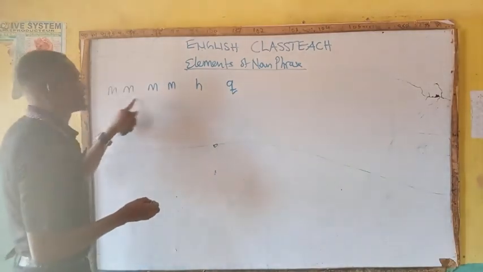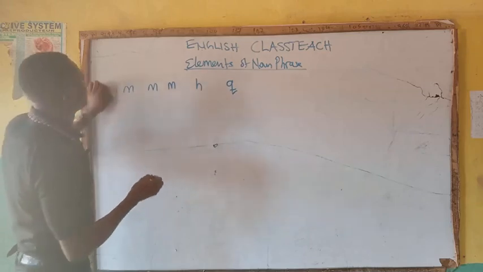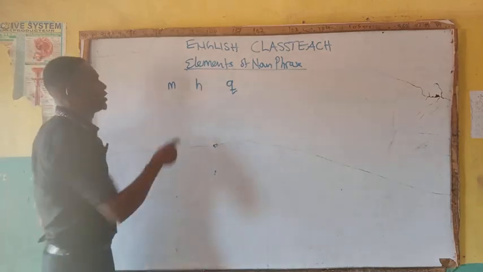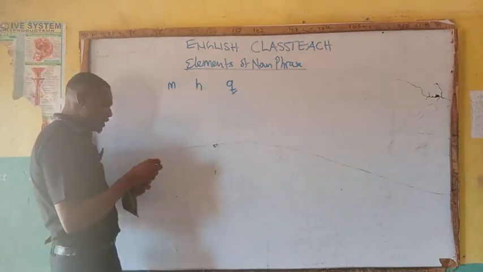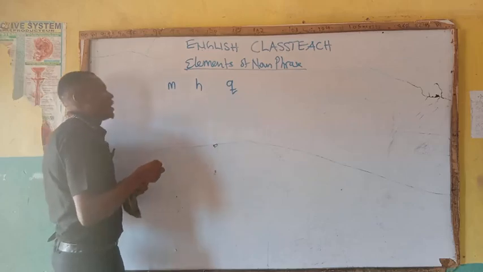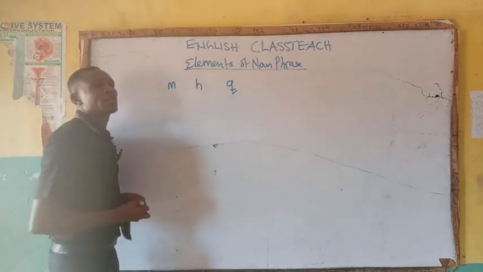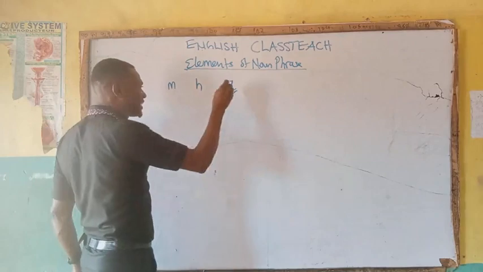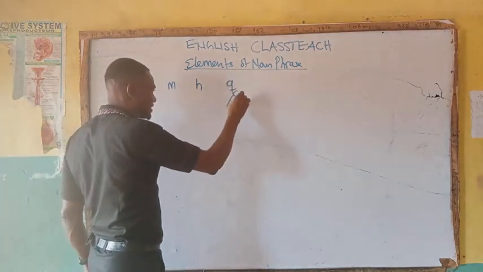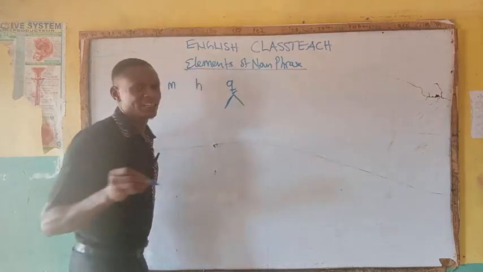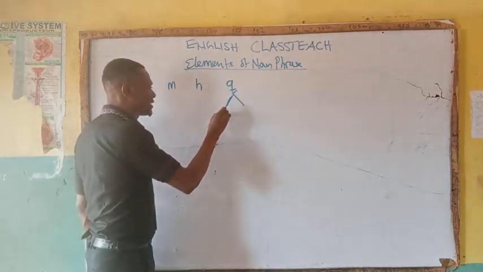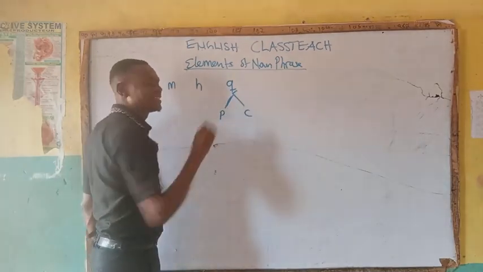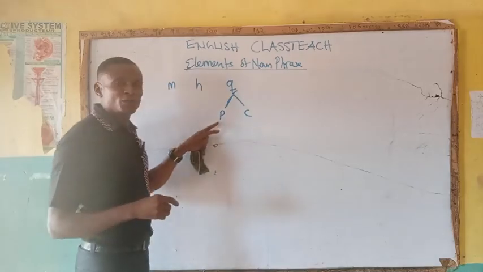So look at the elements now. Let me remove the extra M. So we have MHQ. Don't forget that M stands for what? Modifier. H stands for what? Head word. Q stands for what? Qualifier. And I said that qualifier has another element. What are these elements? You remember, we have small letter P and C. And then the P stands for what?